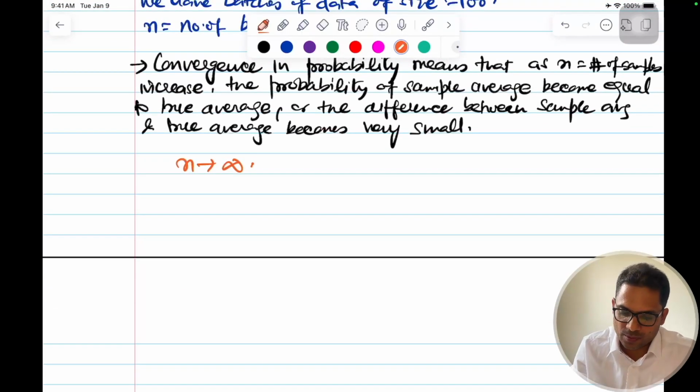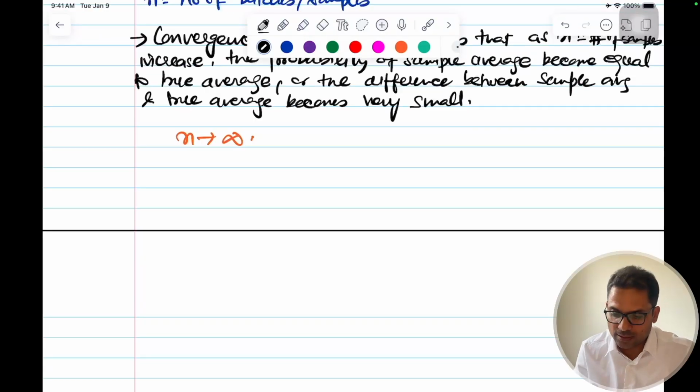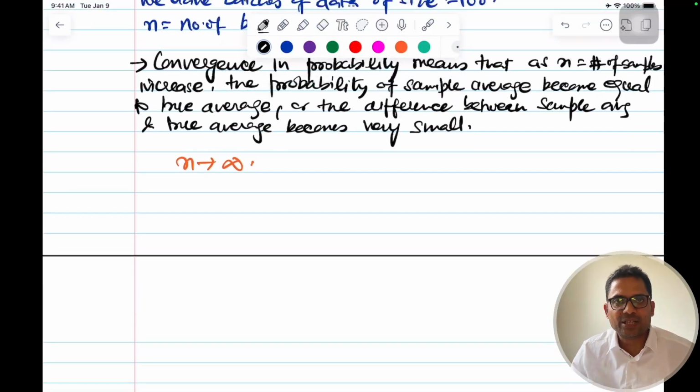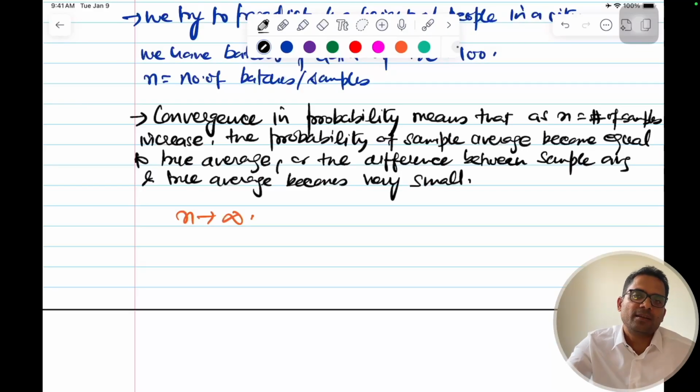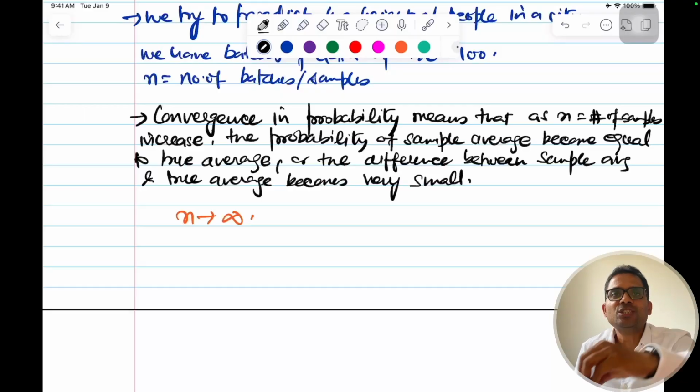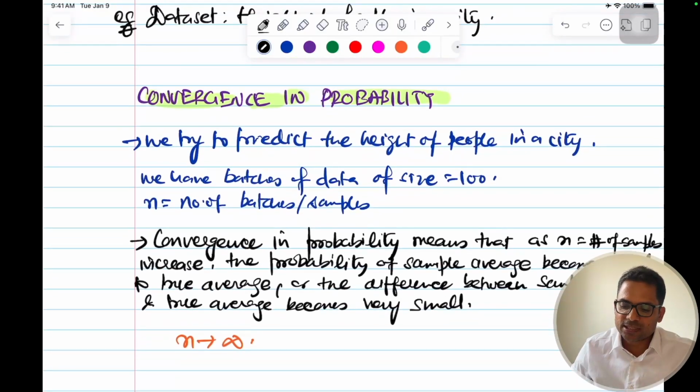Okay, we have understood the intuition: you have a lot of samples, and as the number of samples increases, instead of 10, 100,000, the average of that sample will become very close to the true average. It will become the true average with very high probability. As n increases, the probability increases, and it converges to the true average. That's what convergence in probability means.